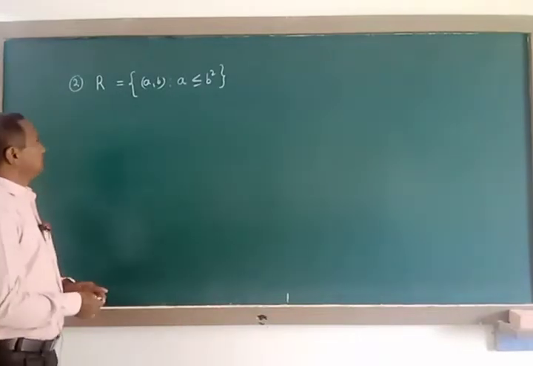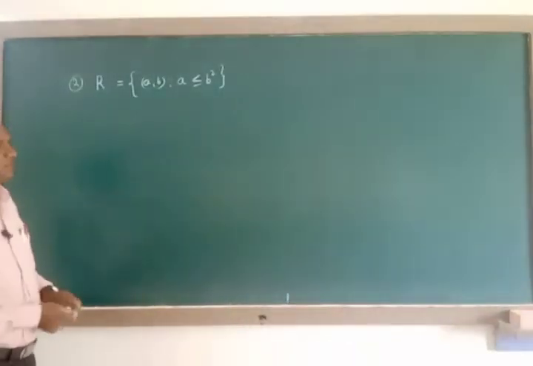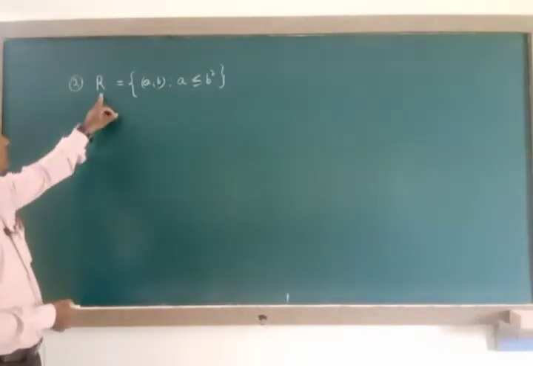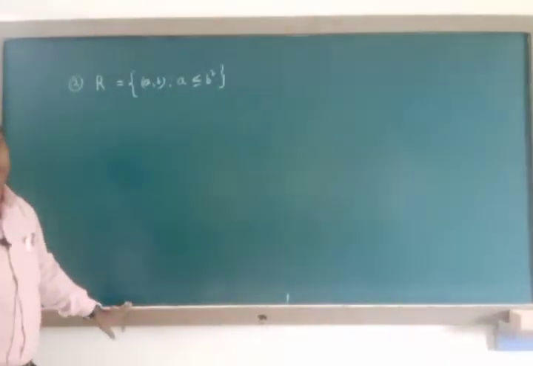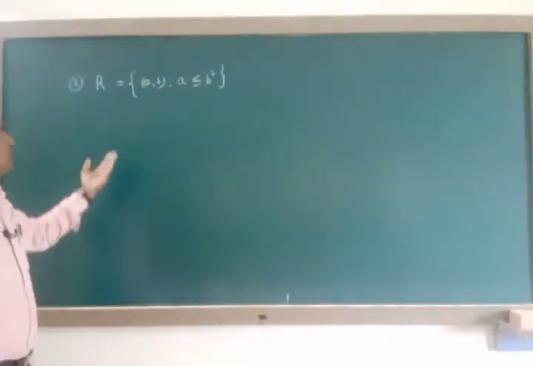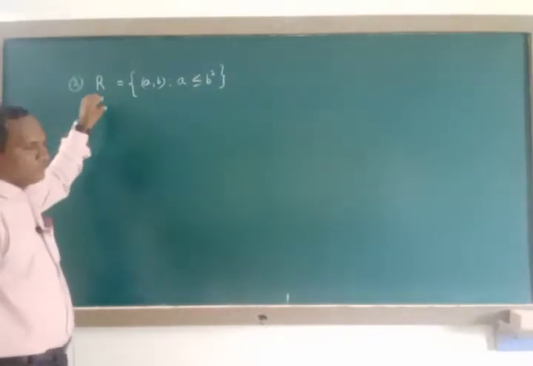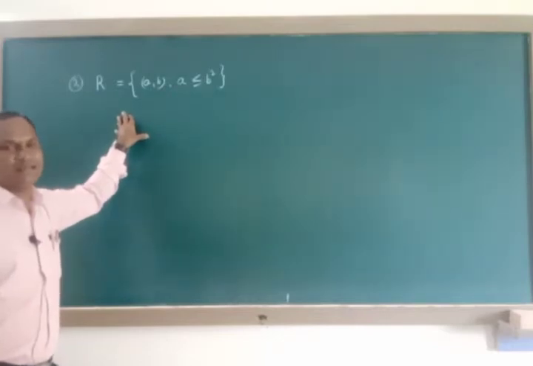First, the set of all real numbers we consider as capital A, because for the relation we already used capital R, R equals {(a, b) such that a is less than or equal to b square}. We should not represent the set of all real numbers by capital R for this problem; we must use another letter.